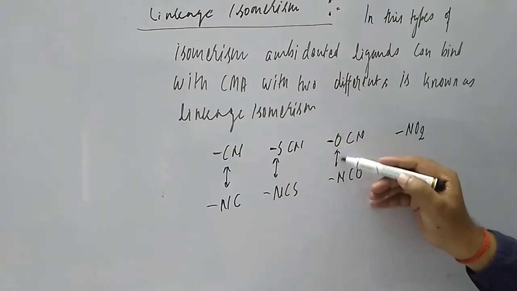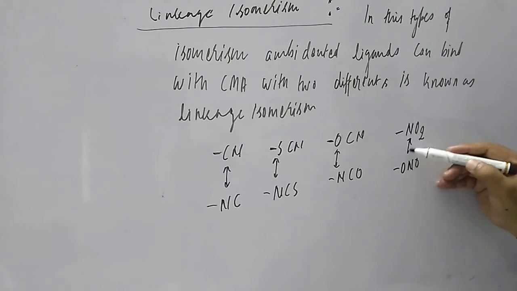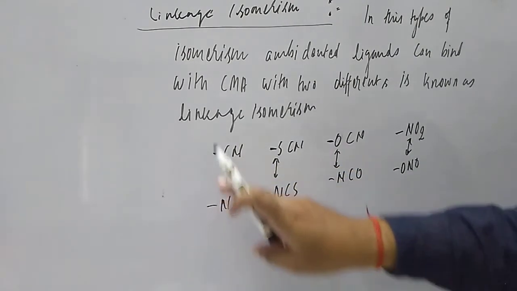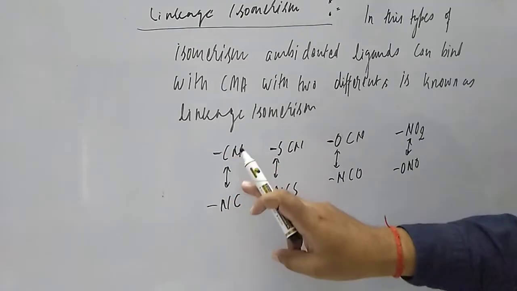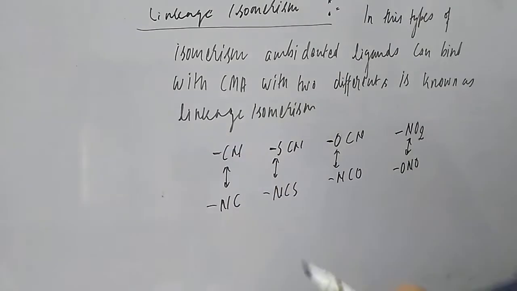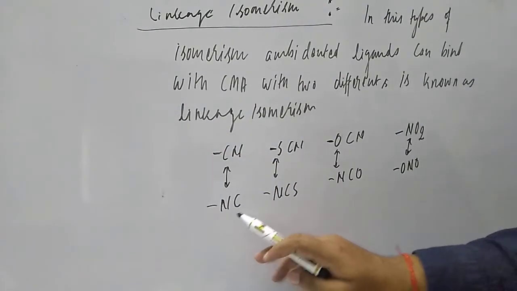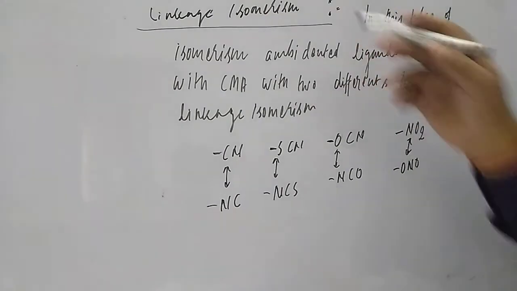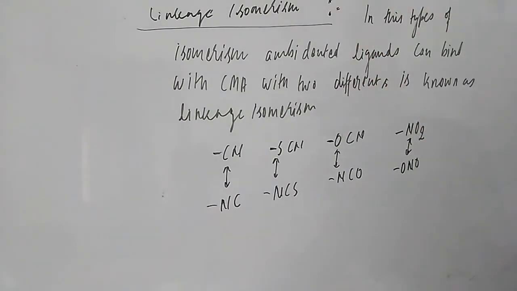These are the ions. Here the binding atom is C and here it is N. So what is different? NC, both are the same, but what is the difference? The linkage is different. Here the link is with carbon and here the link is with nitrogen. So if there is a difference only in the linking atom, then it is known as linkage isomerism.